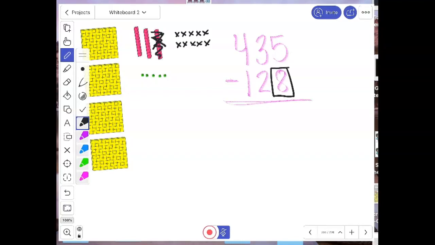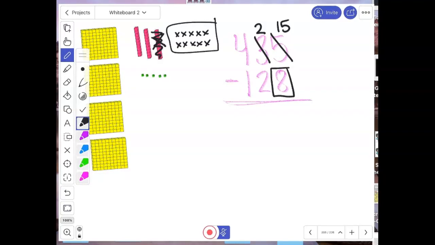So this is gone now. Now I only have 2 tens, but I have 15 ones now because I have the 10 that I got from the ungrouping plus the 5 I started with. So I took away a 10 and I moved it over to the ones place. That's the ungrouping. Your parents call that borrowing. You borrowed from the guy next door. Okay? Now we're going to subtract the 8. So 1, 2, 3, 4, 5, 6, 7, 8. So I have 7 left.